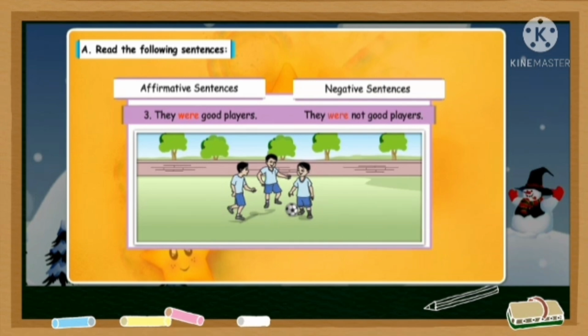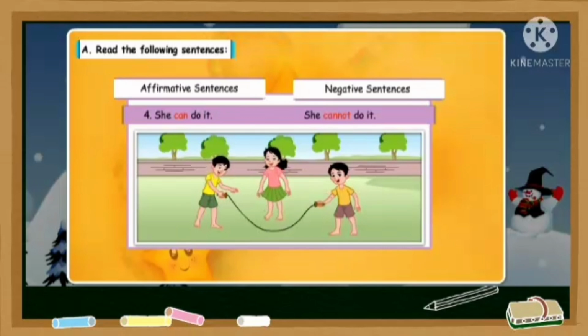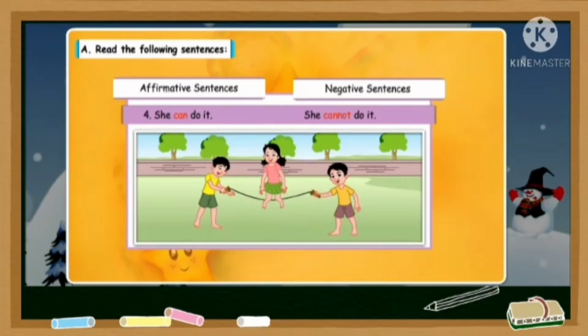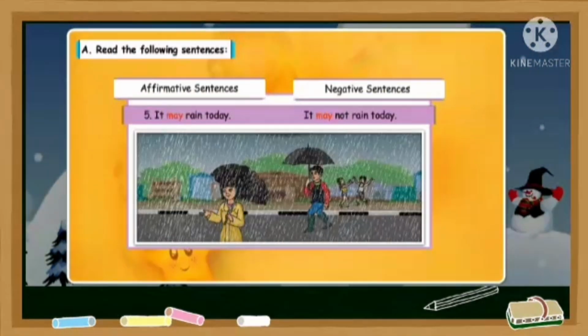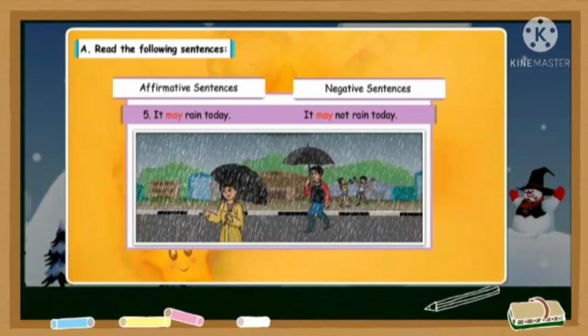Let's do more examples. She can do it. That means she is able to do this work. But if you want to deny it, what will you say? She cannot do it. So, she cannot do it means she cannot do this work. In the same way, it may rain today. That means maybe it will rain today. But then if you want to deny it or disagree with it, then we use the negative sentence which will say, it may not rain today. So, in this way, you can say, it may not rain today.